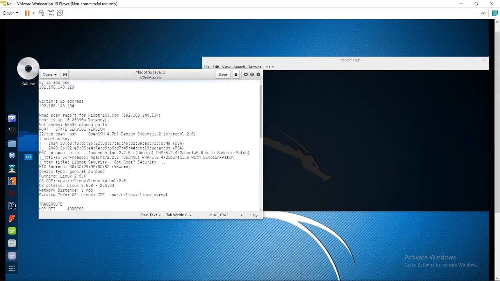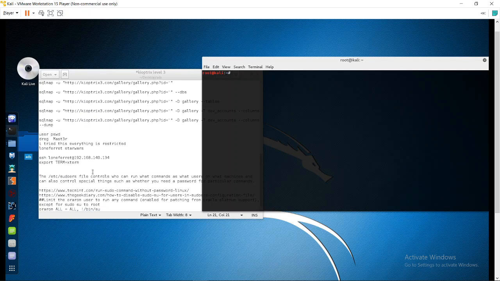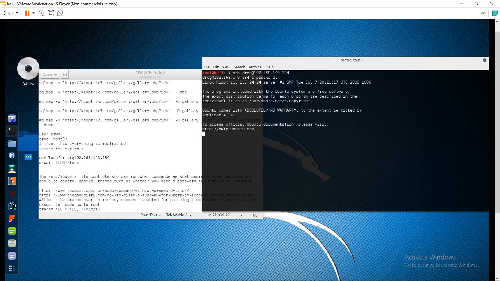During the nmap scan, we found SSH. So let's try to put our user and password into SSH, and first I will try with dreg. Password is mast3r.